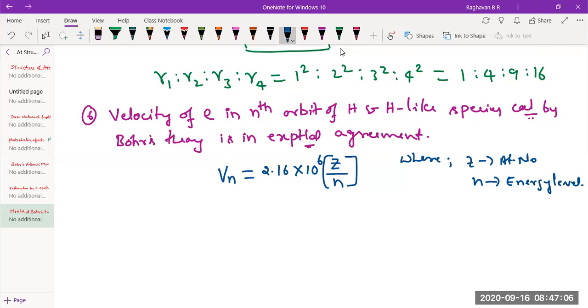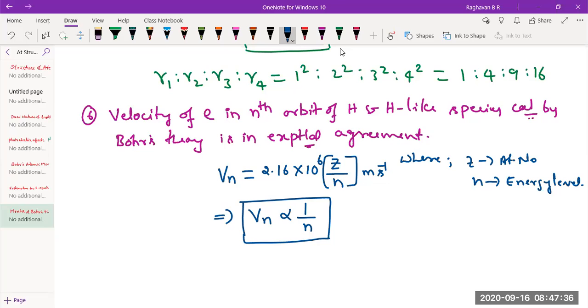Now this implies that the velocity of electron, if you remove this constant, 2.16 into 10 raised to 6 into Z by n, is in the units of meter per second. Velocity is measured as meter per second, right? So velocity of electron in nth orbit is proportional to 1 by n. What does it mean? As electron energy level increases, velocity of electron in higher energy level decreases.